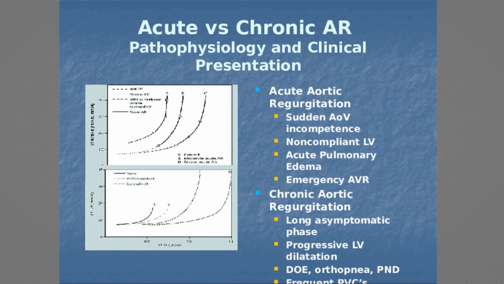So, acute versus chronic presentation of AR. Acute aortic regurgitation is a sudden aortic valve incompetence into a non-compliant LV. These patients are more dangerous and present with acute pulmonary edema, so they need emergency aortic valve replacement. Chronic aortic regurgitation has a long asymptomatic phase with progressive LV dilatation, then PND, orthopnea, and dyspnea on exertion.